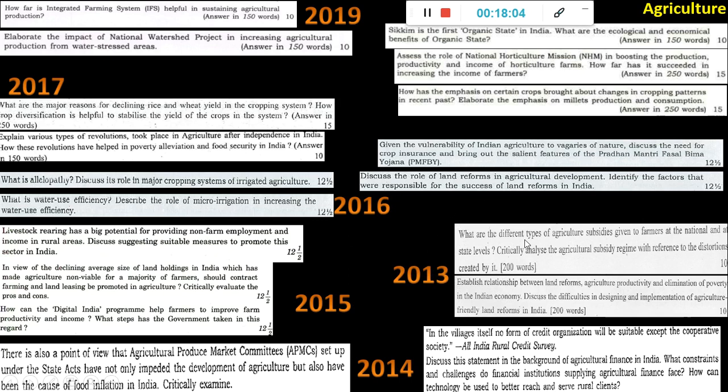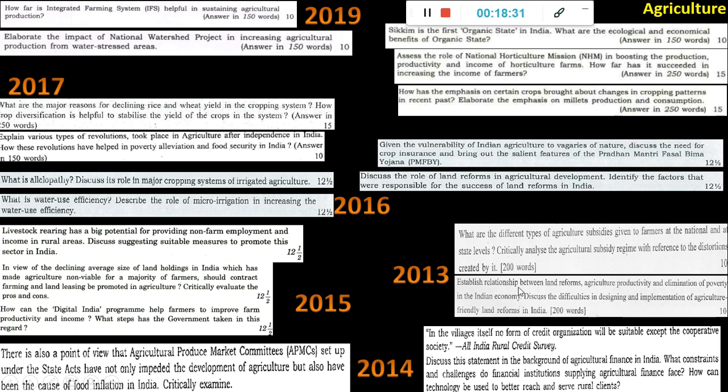We'll see 2013 also. What are the different types of agriculture subsidies given to farmers at the national and state level? Okay, agriculture subsidies. Critically analyze the agriculture subsidy regime with reference to the distortions created by it. So this one is actually a WTO concept. There is amber box, blue box, green box, if you know the different types of subsidies which you can give if you are a WTO member. Even India is not agreeing to their terms, and you should know there is a big fight happening since 2013 till now. So you should know what it is.